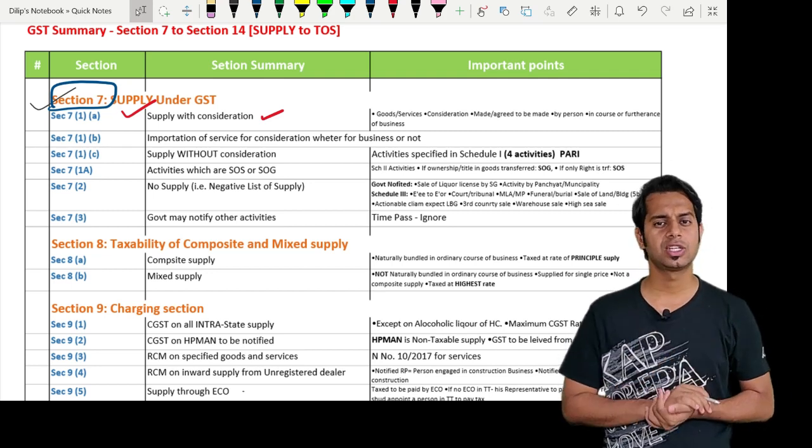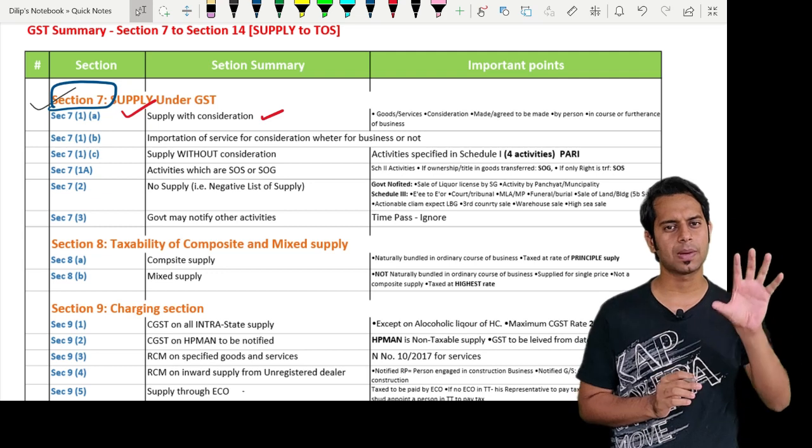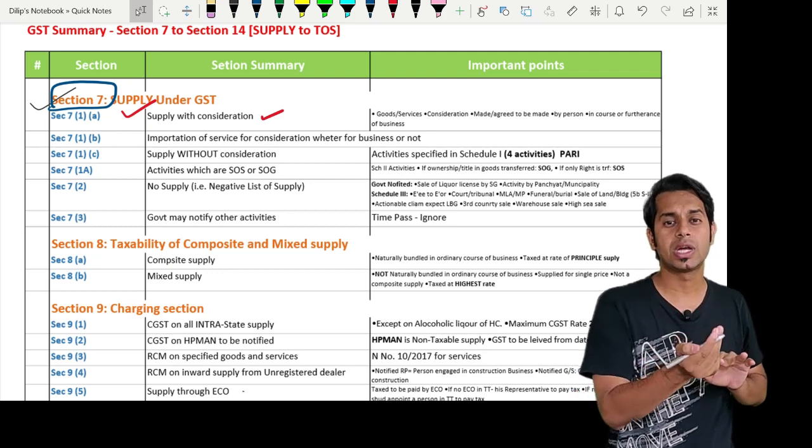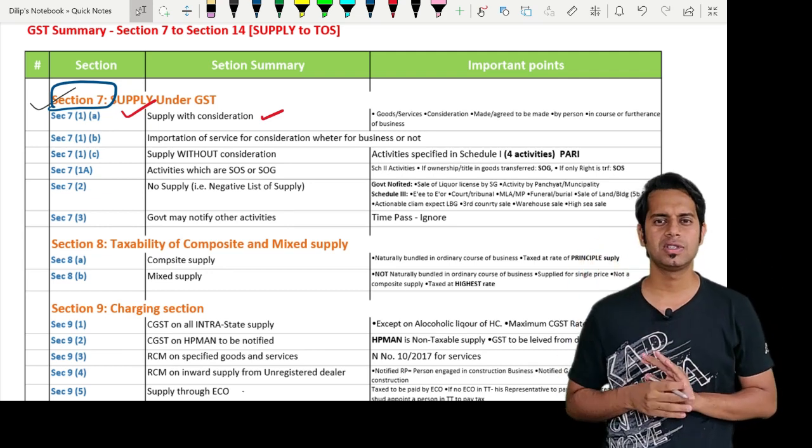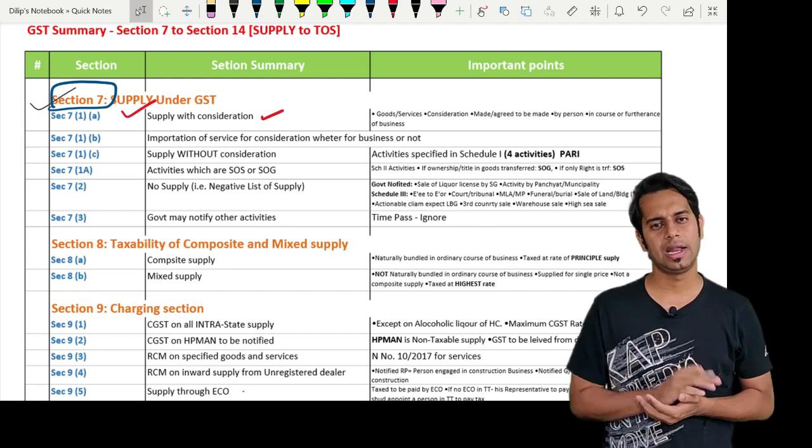Sir, what if consideration is not there? If consideration is not there for supply of goods, it is the person to whom the goods are delivered or made available, and for supply of services, it is the person to whom the services are rendered or provided.